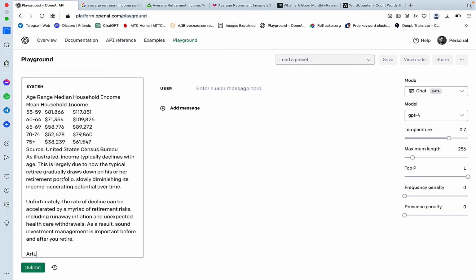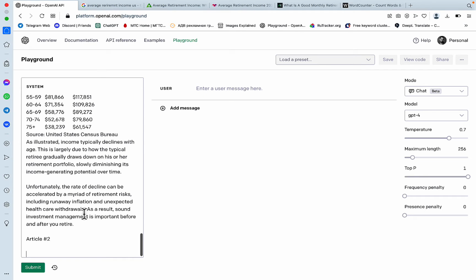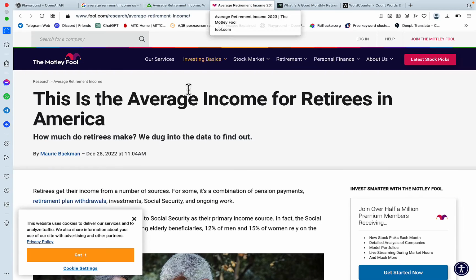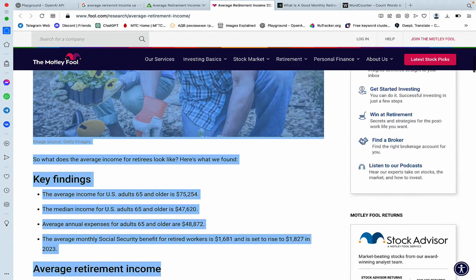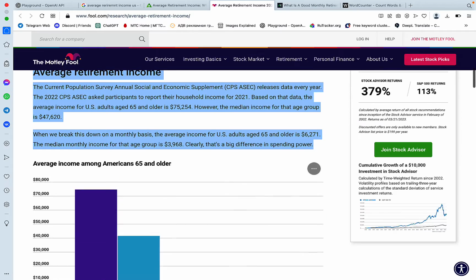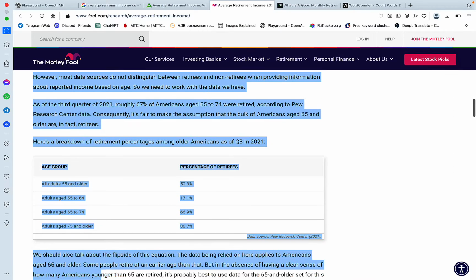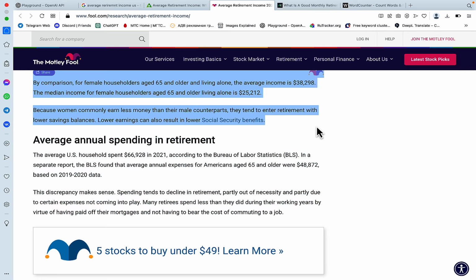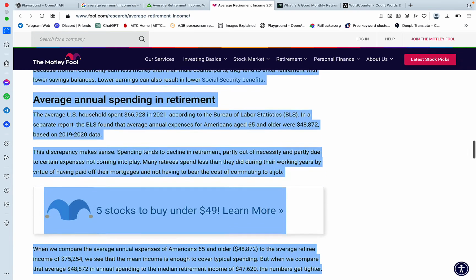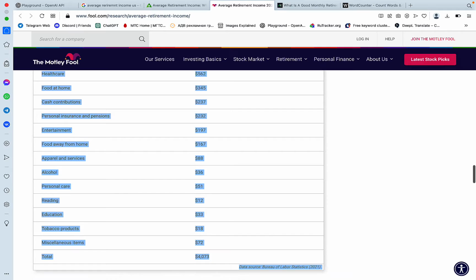Article 2. And again, guys, you have to be mindful about the total sum of the tokens that you're using. So the more information you feed in here, the less output you're going to get. So this is Article number 2, average retirement income. We'll take this portion here. Maybe this one here as well.